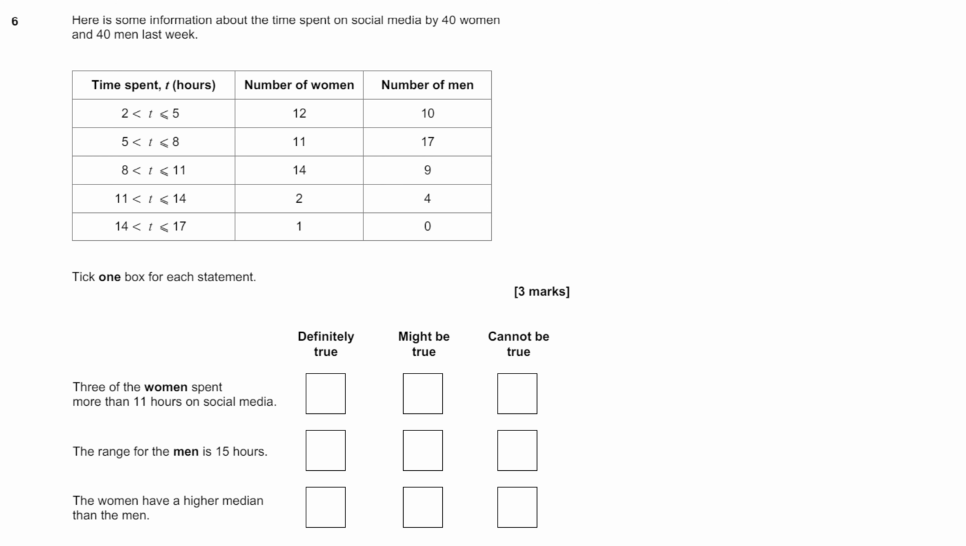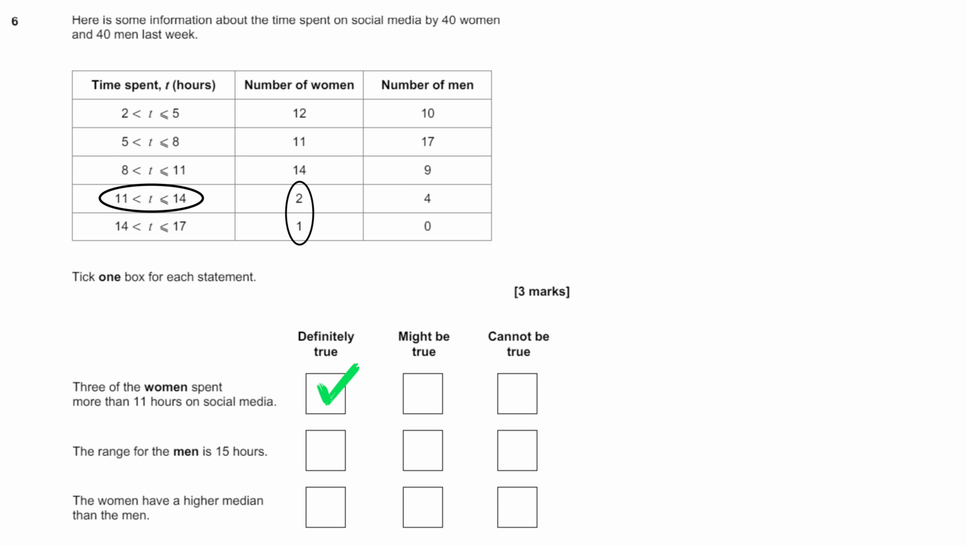So firstly, 3 of the women spend more than 11 hours on social media. So I'm going to circle this to show how we're going to work out the answer. We're looking for over 11 hours. So you can see that 11 to 14, that symbol there, that actually means more than 11 hours. So we're going to be looking at every woman counted from larger than 11 all the way up to 17 and less than 17, because that's the final bracket. And we can see we have a 2 and a 1. So that's going to be 3 women who used more than 11 hours of social media. So we're going to be ticking definitely true because that is correct.